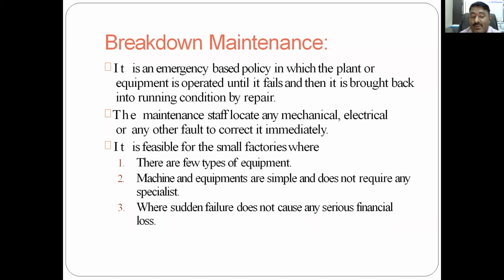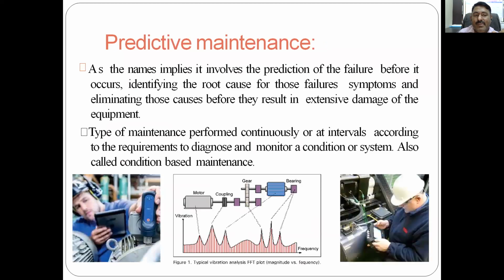This is the condition in mass, continuous, or line production. So for sudden failure of a lathe machine in a small factory, there is not that much financial loss, and there breakdown maintenance is preferred. Now, next, friends, moving to the next type, predictive maintenance.